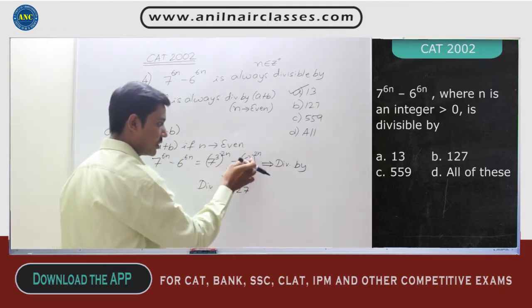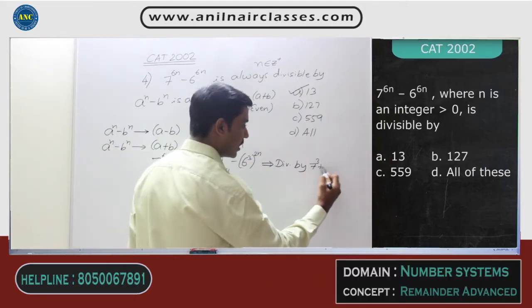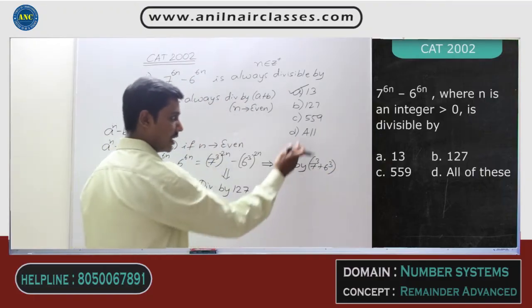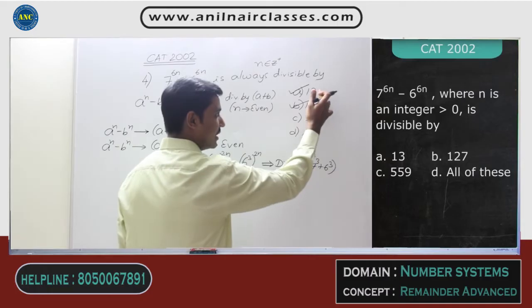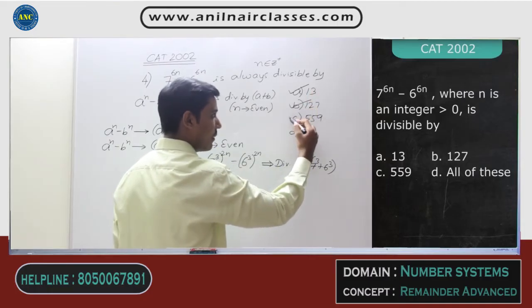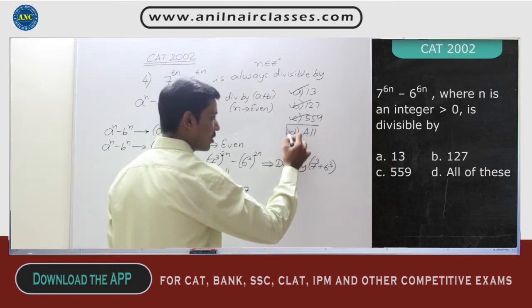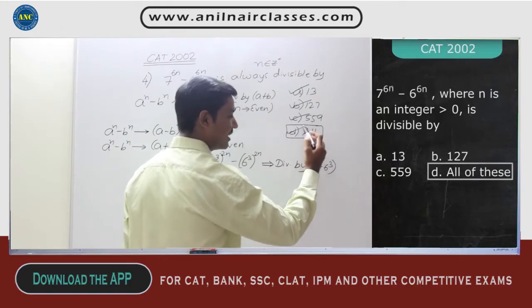7 cube plus 6 cube is nothing but 343 plus 216. It is 559. That means it is divisible by 13. It is divisible by 127. It is also divisible by 559. That means your answer option should be all. So the answer is option D.